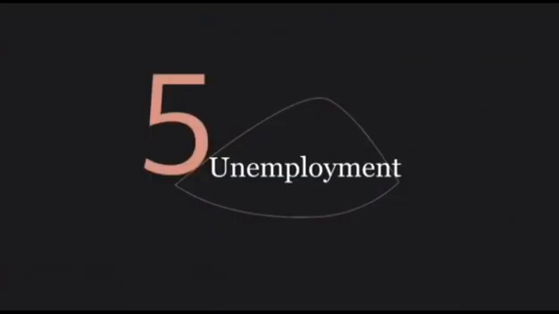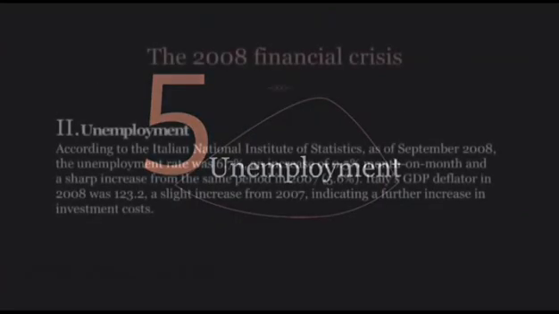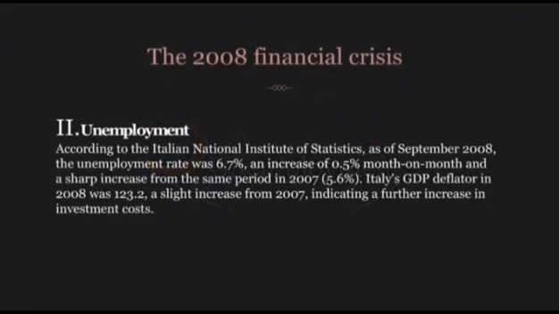5. Unemployment. As of September 2008, the unemployment rate was 6.7%, an increase of 0.5% month-on-month, and a sharp increase from the same period in 2007. In response to the current financial crisis, the Italian government has successfully introduced a relative rescue plan.